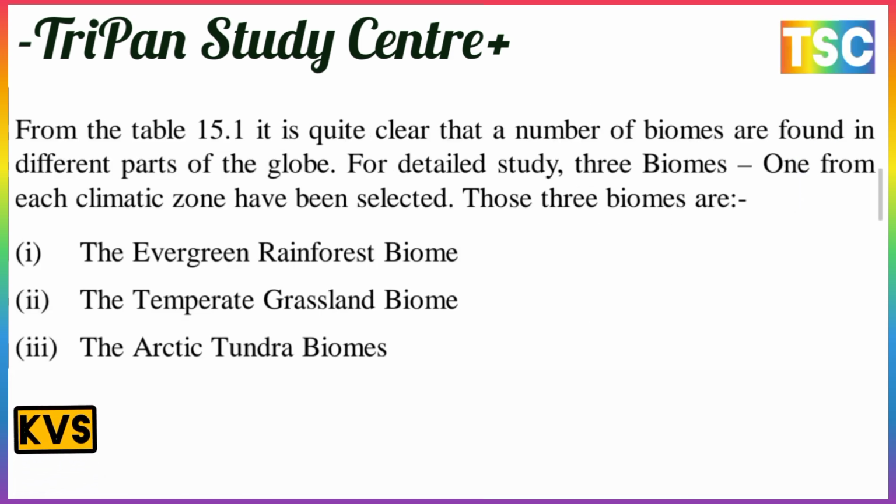From table 15.1, it is quite clear that a number of biomes are found in different parts of the globe. For a detailed study, three biomes, one from each climatic zone, have been selected. Those three biomes are the evergreen rainforest biome, second the temperate grassland biome, and third the arctic tundra biome. These three are the most important biomes, and we will discuss them one by one.